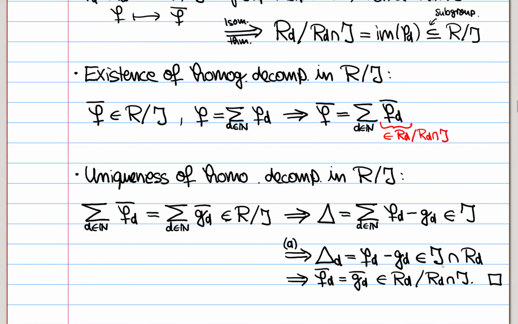fd minus gd. And so this is in J, but clearly it's also homogeneous of degree D, so it's also in RD. And so we are in this class, and then taking the equivalence class, we see that this is equal to this inside this quotient, and this is exactly what we wanted to show. And so this was the existence and uniqueness of the homogeneous decomposition. And then the fact that the homogeneous decomposition is multiplicative just follows immediately from the same result for R. And so we have put the structure of a graded ring on this quotient here.